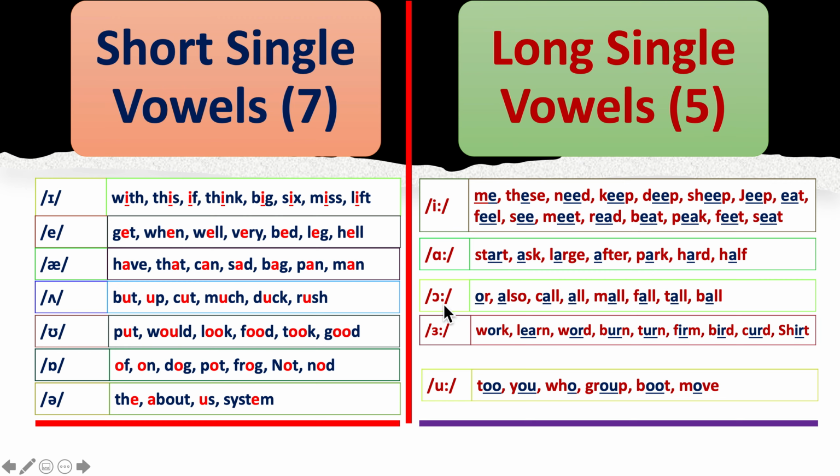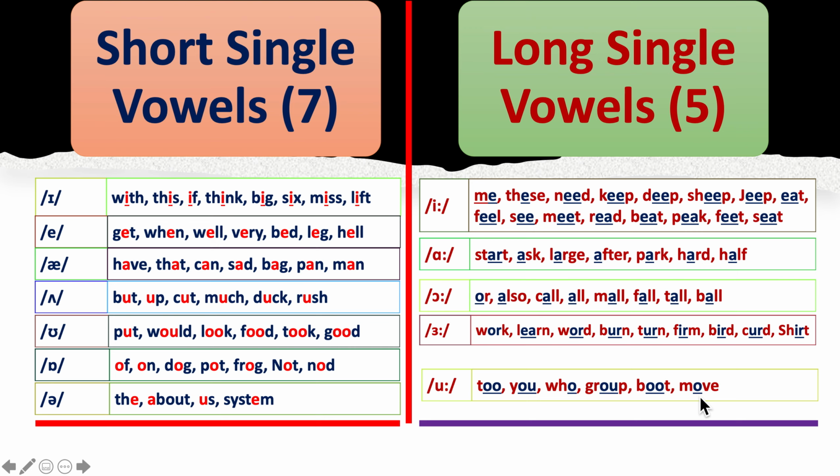Then we have the sound or, as in: also, call, all, mall, fall, tall, ball. Then we have the sound, as in: work, learn, word, burn, turn, firm, bird, card, short. Then we have the oo sound, like in these words: to, you, who, group, boot, move.